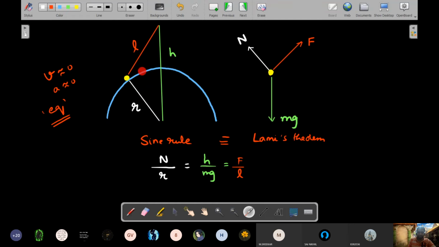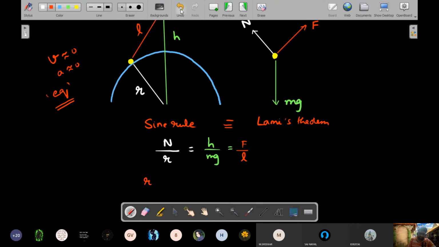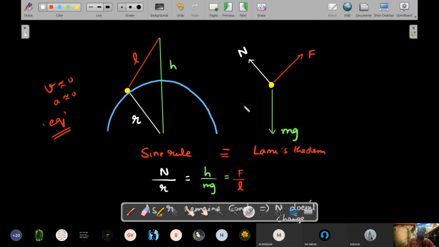Can you see as the ball keeps moving, R remains constant, the magnitude of R remains constant. That means the line that is parallel to that also remains constant. So I would say as R remains constant, it implies N doesn't change. What happens to mg? Because mg and h anyway are constant, that ratio is constant. Therefore, all the three ratios are constant. That's why if R remains constant, N remains constant.